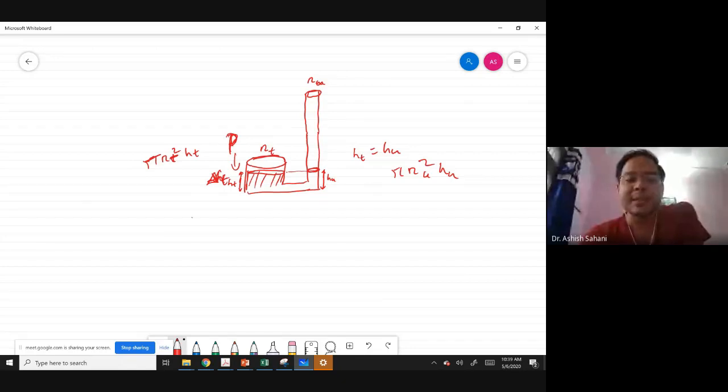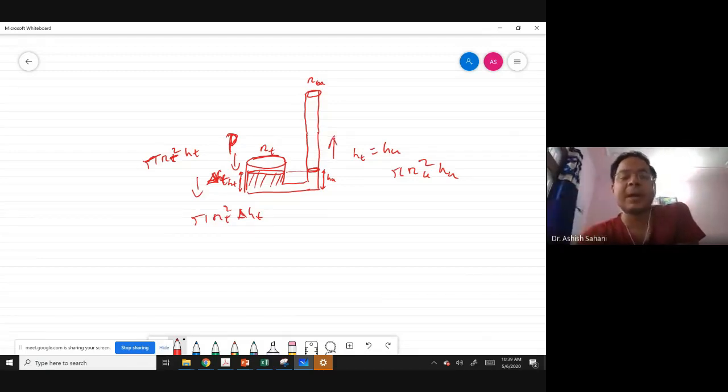The volume which gets displaced is πRT² ΔHT. This is the volume which got displaced on the left side. The same volume has to go up on the right side, which will be given by πRU² ΔHU. So these two volumes have to be the same.